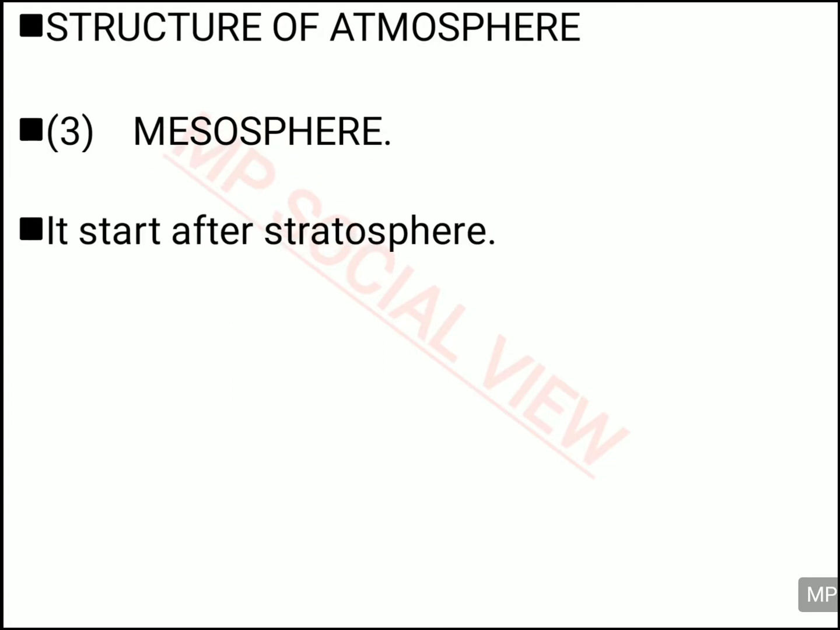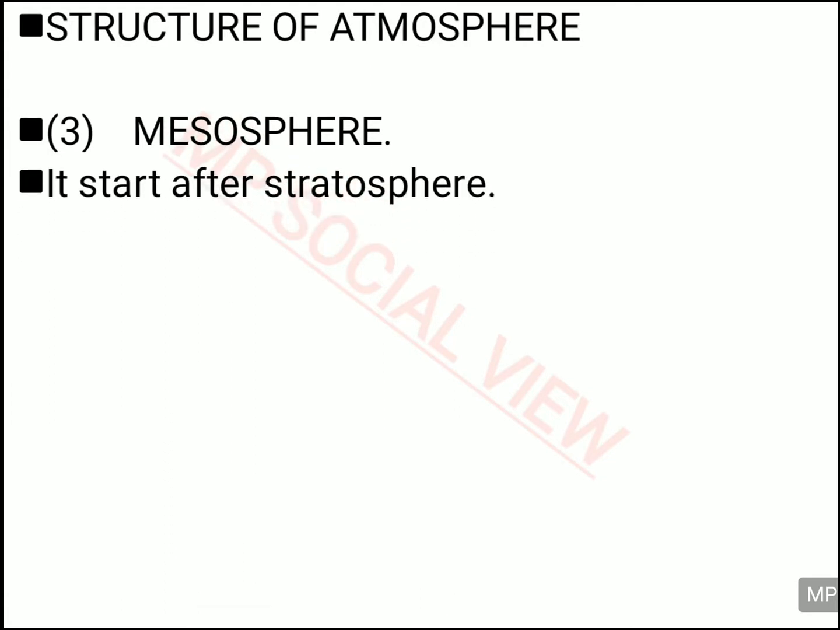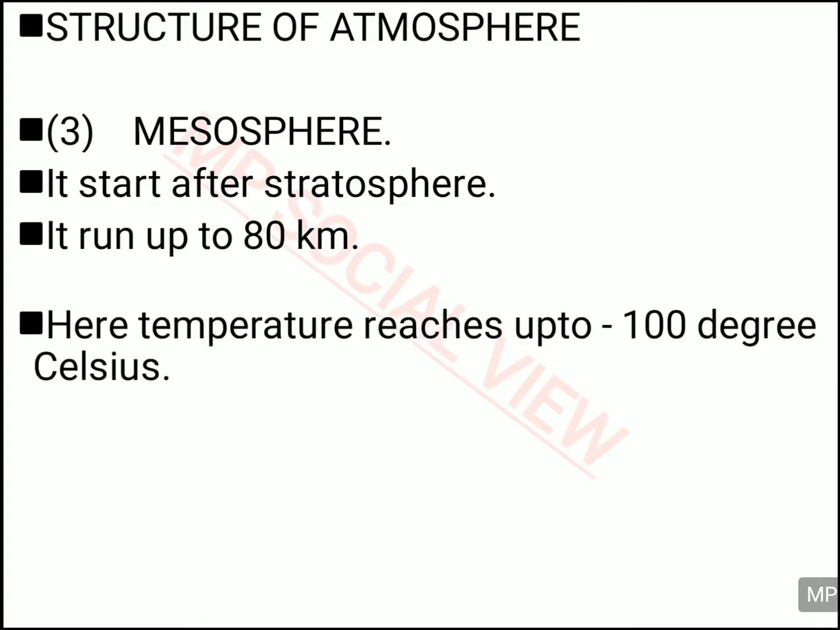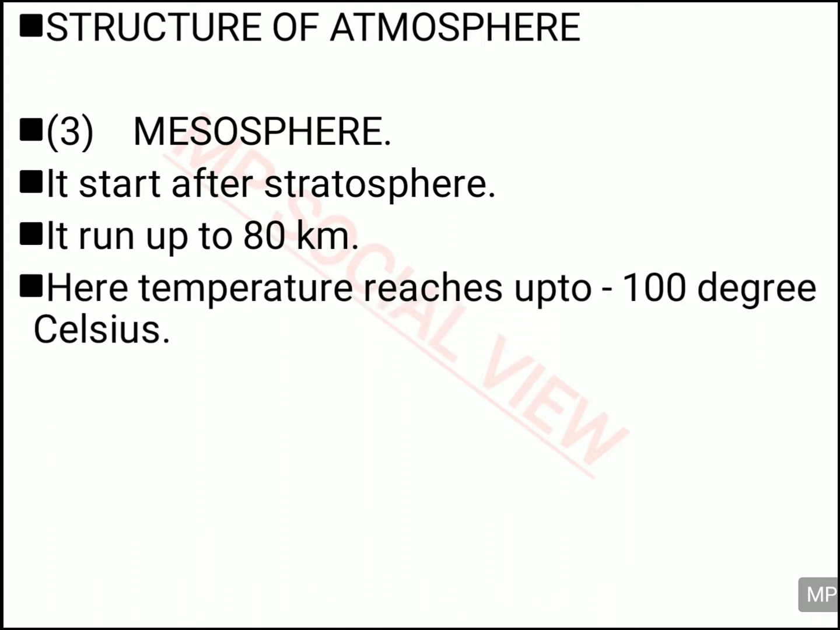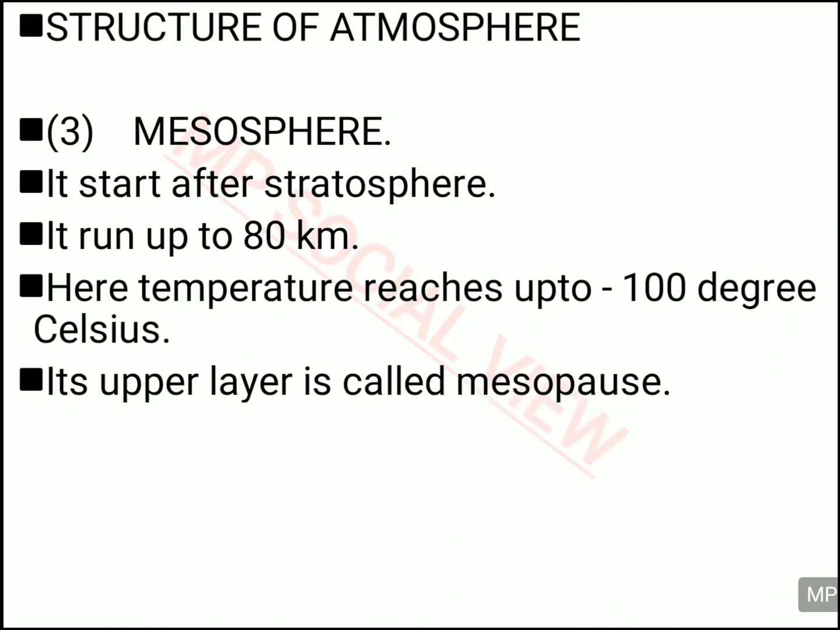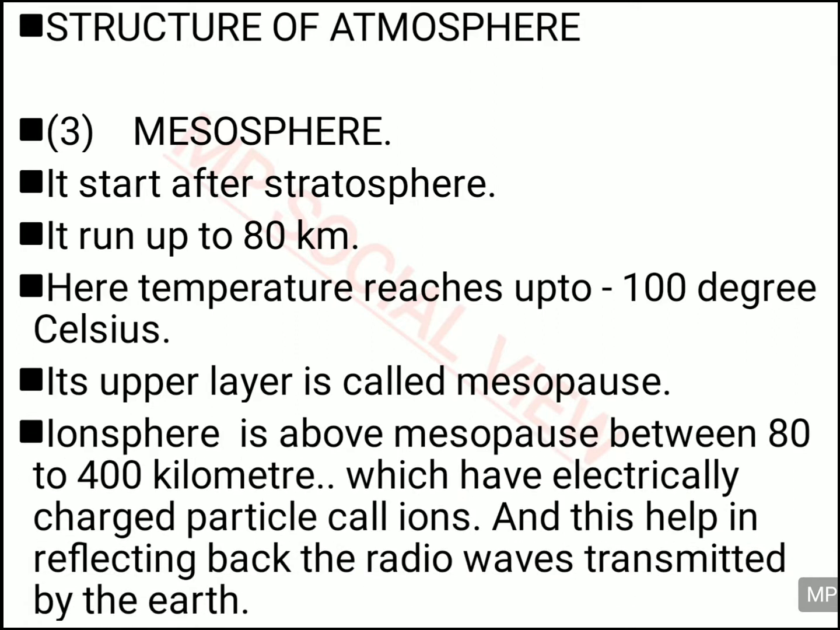After this layer, the third layer starts, and that is your mesosphere, soon after the stratosphere, and it runs up to 80 kilometer. And its temperature reaches up to minus 100 degrees Celsius, and the upper part of this mesosphere is called mesopause. And in this layer you have the ionosphere.